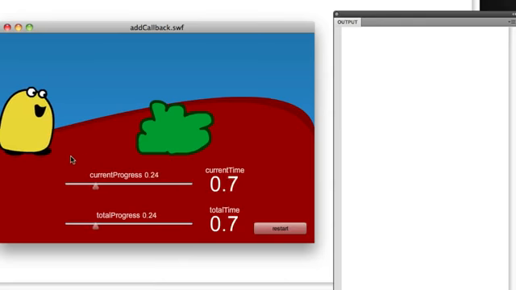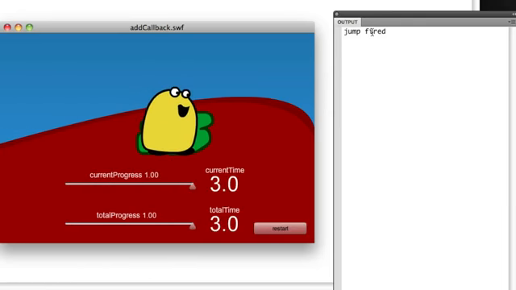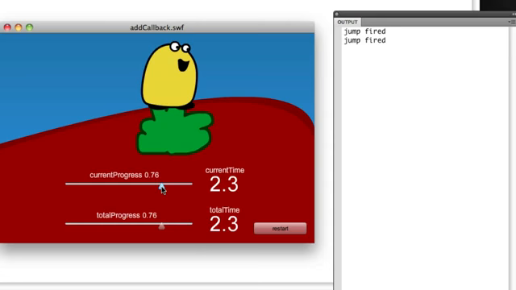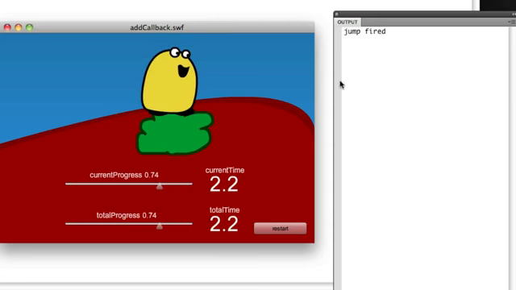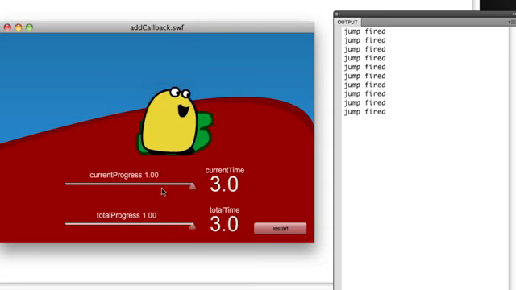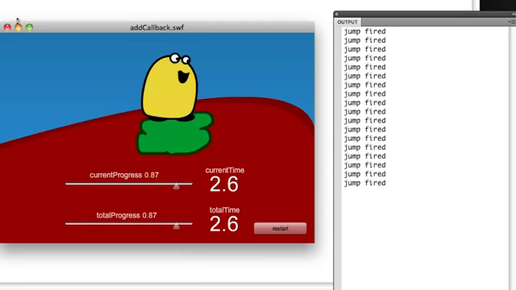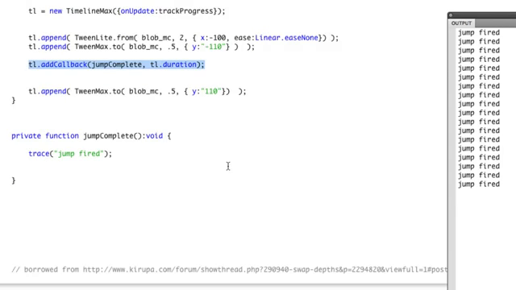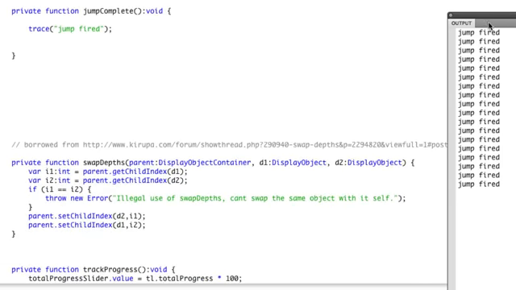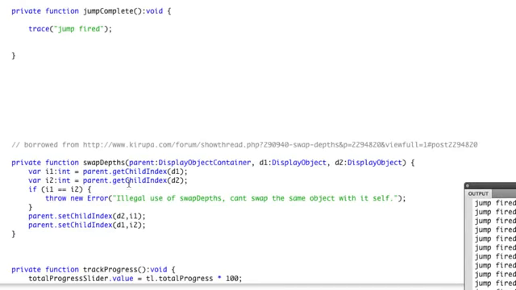And now you'll see that he comes in, he jumps up, jump fired. When I scrub backwards, notice, boom, jump fired again. If I go forward, jump fired again. And if I go backwards, just to show you that it works. And I can jam this thing back and forth like crazy, and I'm always going to get those jumps firing. Now that I know that at this specific point in time, I can call a function from TimelineMax, I'm going to show you that I grabbed a little swap depths function from my friends at Kurupa, and basically it needs to know the parent that your objects are in, and then takes in two display objects.